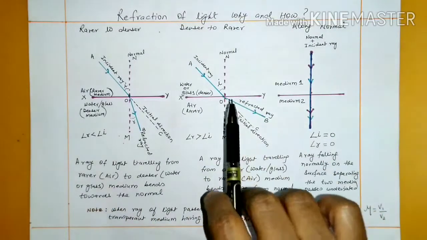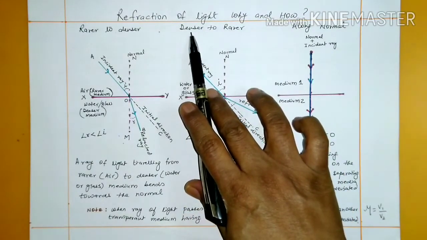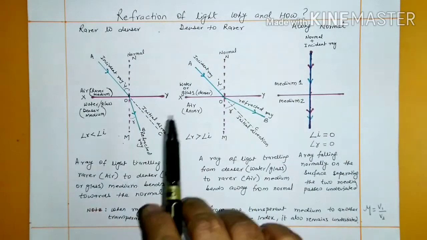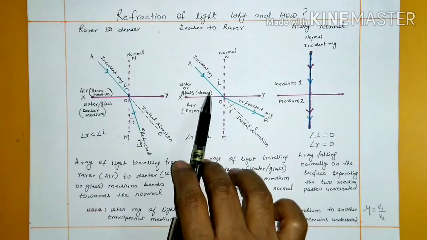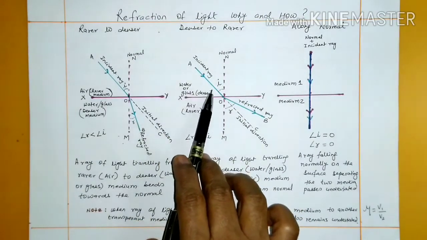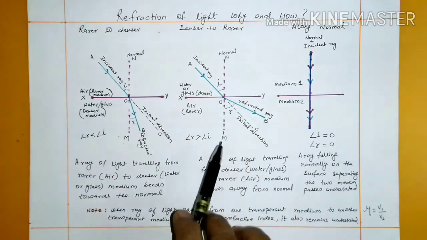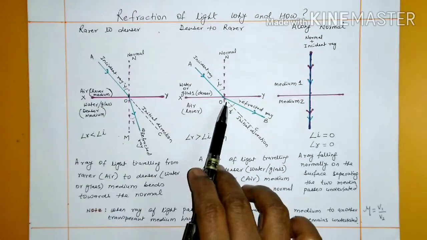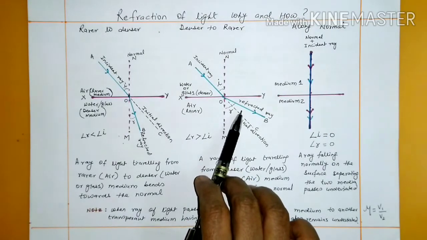Now let us see what happens when a ray travels from a denser to a rarer medium. Now this is water or glass, the denser medium, and this is the rarer medium. So the ray of light is coming from the denser to the rarer medium. In this case, the speed in the second medium will increase.